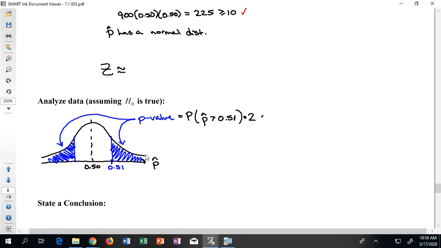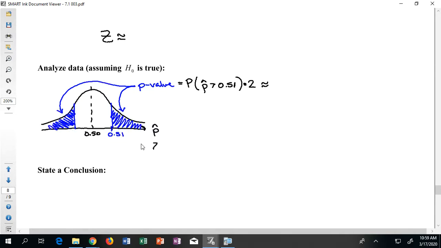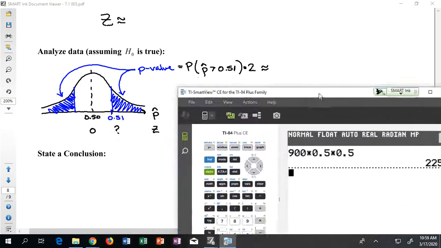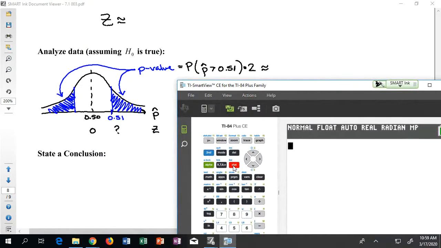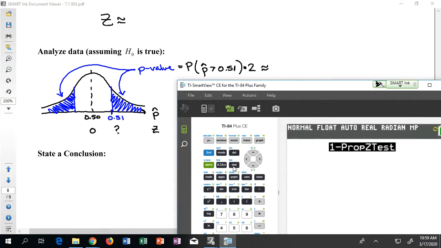The cool part, again, is that if we tell the calculator all this information, it will compute all of this automatically. So I'm going to go ahead and do that. Before I type everything in, though, I will mark where my z-scores are going to occur down here. Notice I don't know the z-score yet that goes with my blue value. I'll figure that out in just a moment. Okay, so I'm going to go back to the calculator. I'm going to go to tests, to number 5, that one-prop z-test.